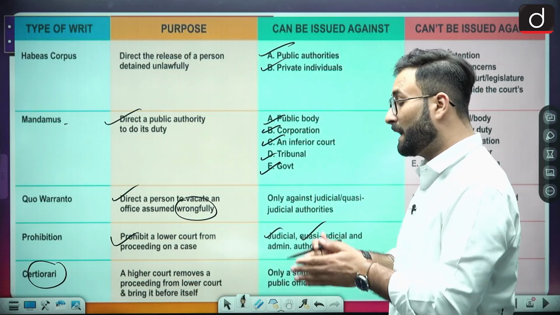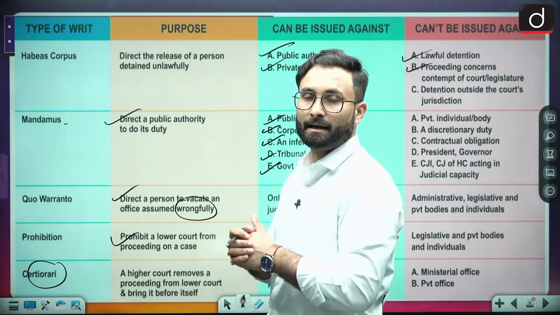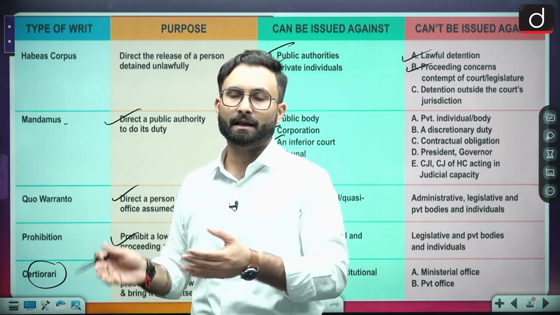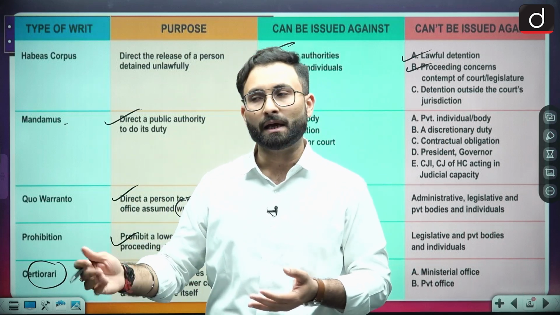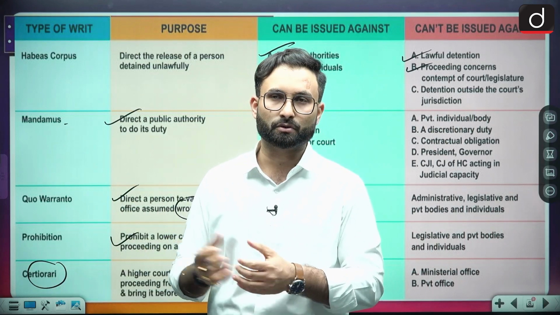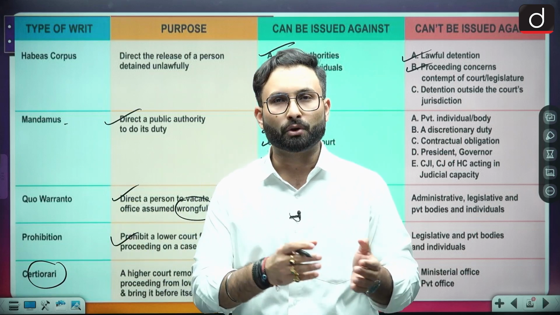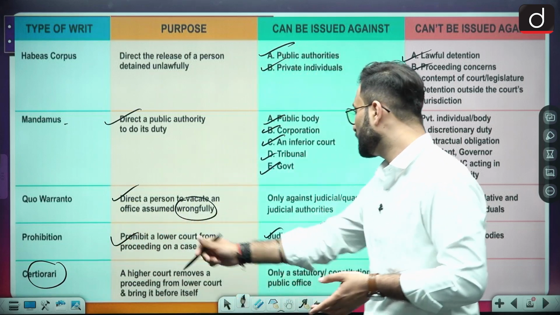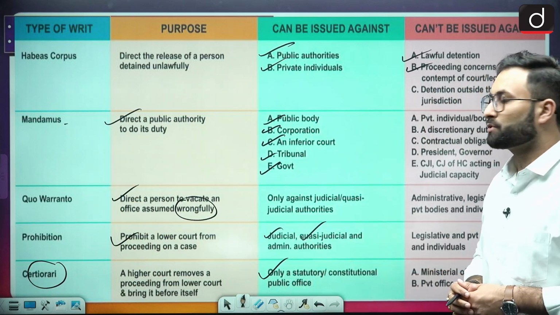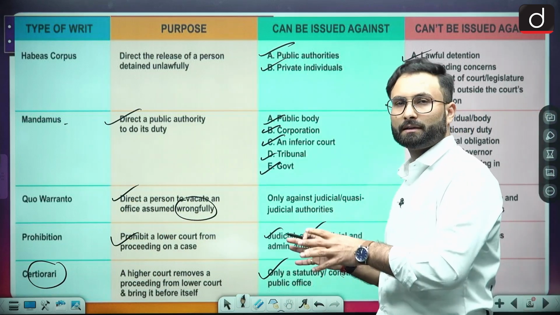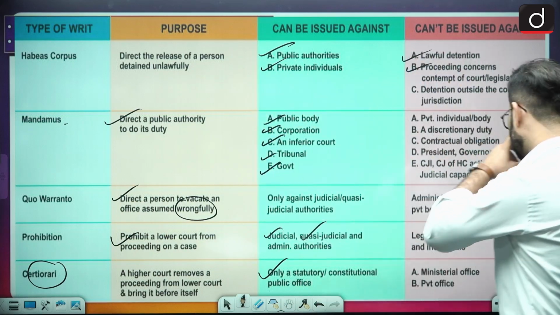If there is a proceeding in which the higher court is interested, they can issue a certiorari writ and they can stop the proceedings in the lower court and assume the matter for themselves. Okay, so they will call that particular case file in front of them. So that is your certiorari. Only a statutory or constitutional public office, over there they can be issued. Okay, so that is about the writs.